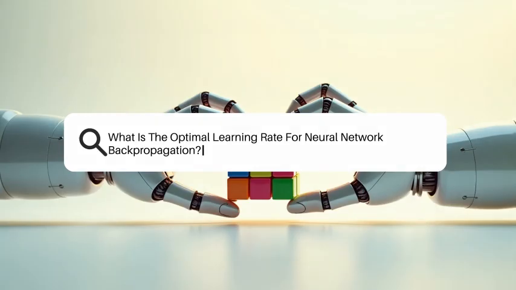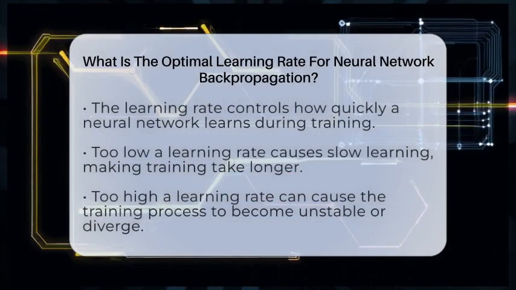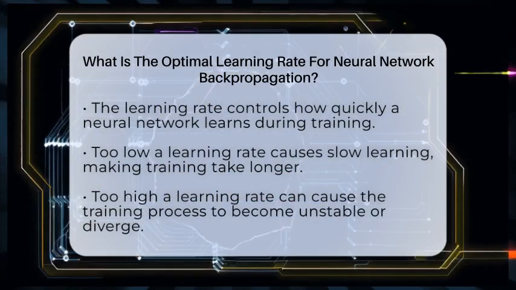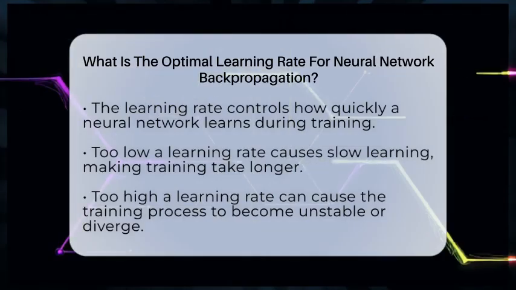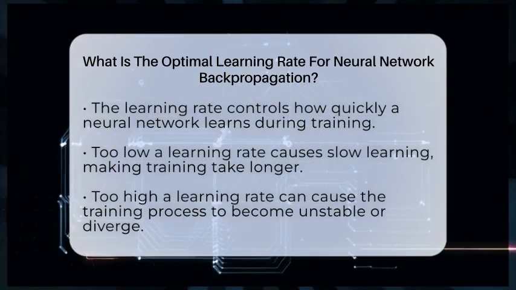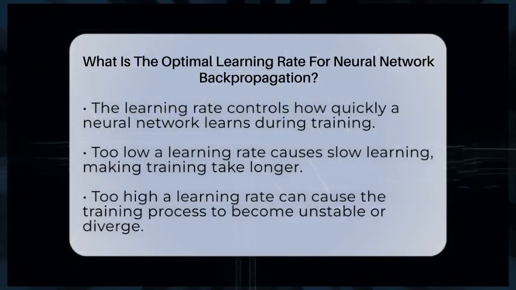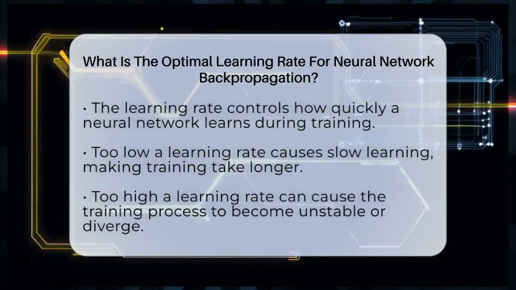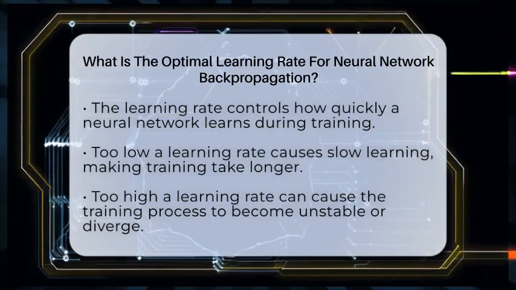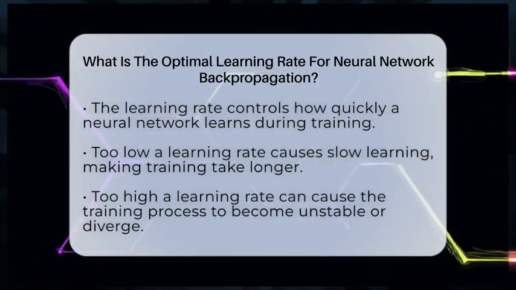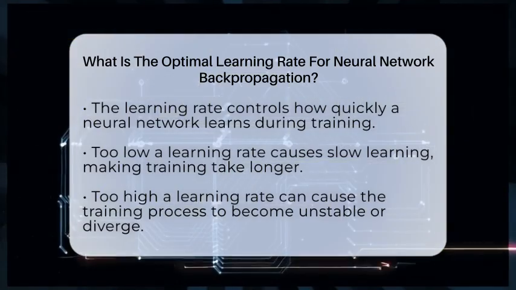What is the optimal learning rate for neural network backpropagation? Imagine trying to find the perfect speed for a car to drive smoothly without jerking or stalling. That's similar to what we do with the learning rate in neural networks. It's a key setting that controls how quickly or slowly the model learns during training.